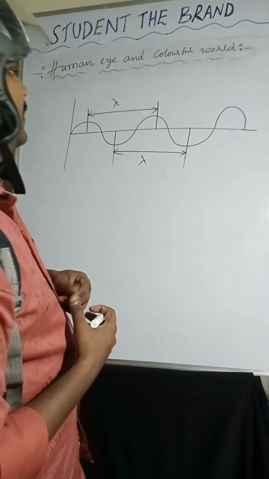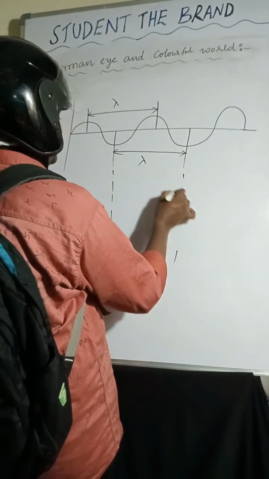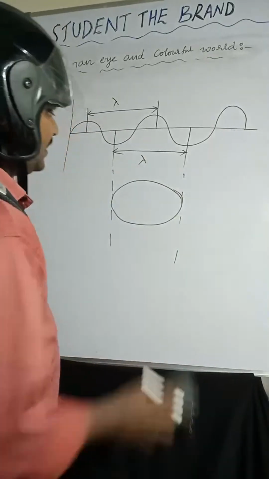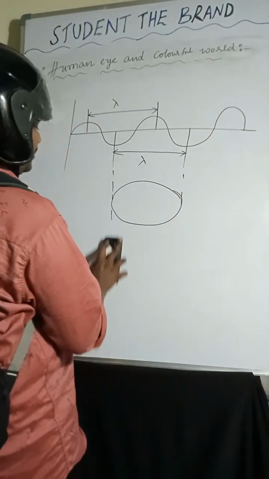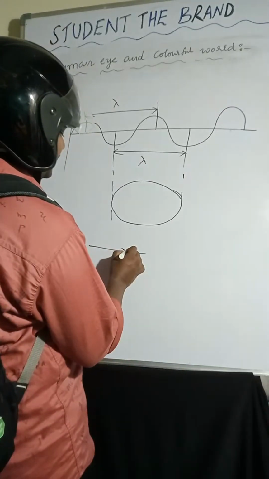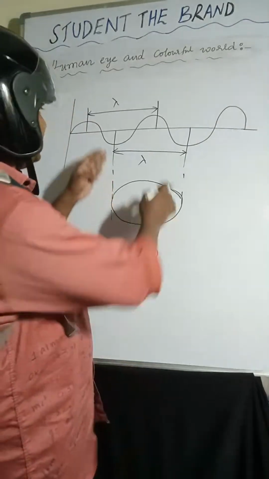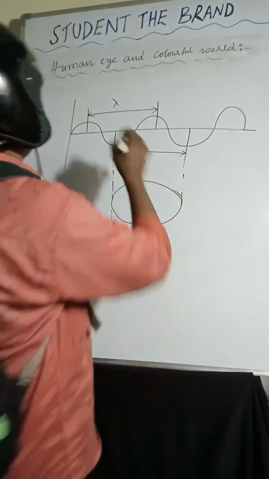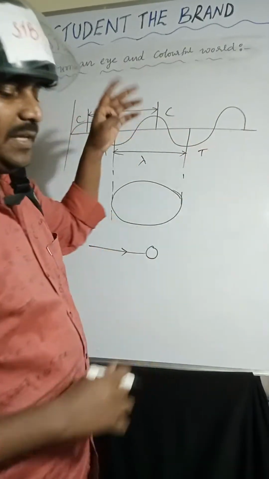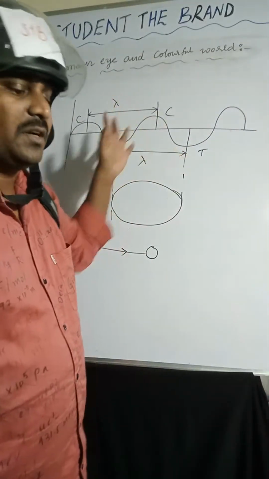If you take a particle here, whatever light ray is incident on the particle like this, the distance between two consecutive crests or two consecutive troughs is called wavelength.